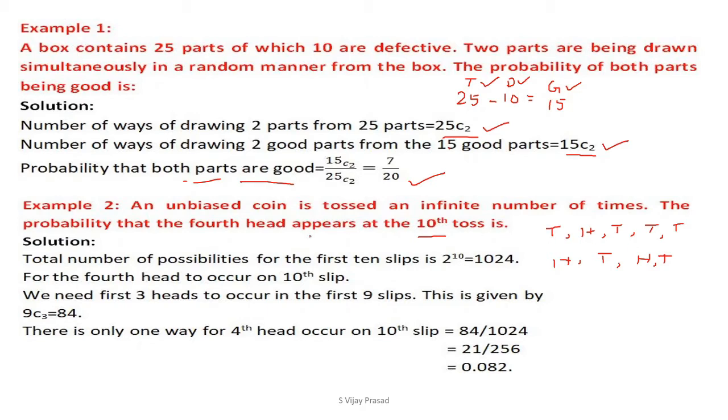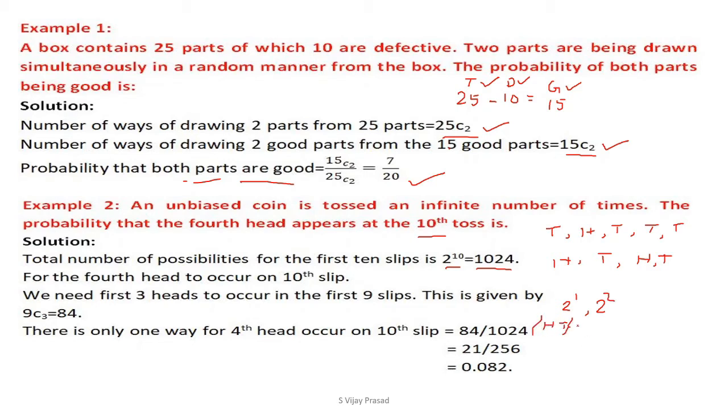Let us see how many times we are tossing a coin. Now you are tossing a coin 10 times. The number of possibilities for the 10 flips is 2 power 10, which is 1024. If you toss a coin one time, how many possibilities are there? 2 power 1. If you toss a coin twice, how many possibilities? 2 power 2.